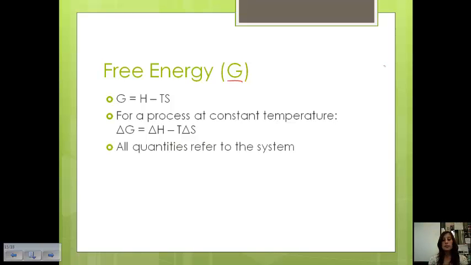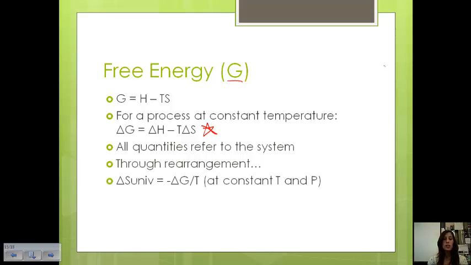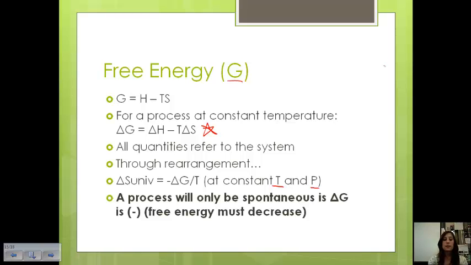We're going to drop all the system, universe, surroundings, because from this point on we're going to refer to all quantities in terms of the system, because that's the reaction that we're interested in. So if we do some rearrangement with this equation and our entropy of the universe equation, we get that the entropy of the universe is equal to negative delta G over T, and this occurs at constant temperature and pressure.